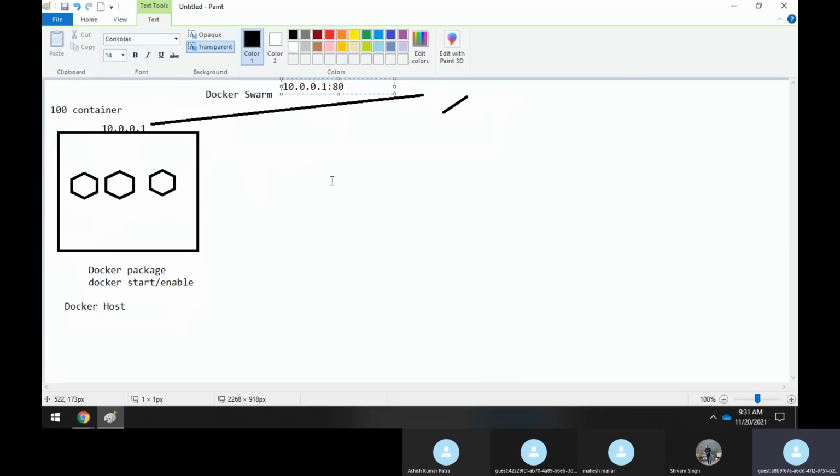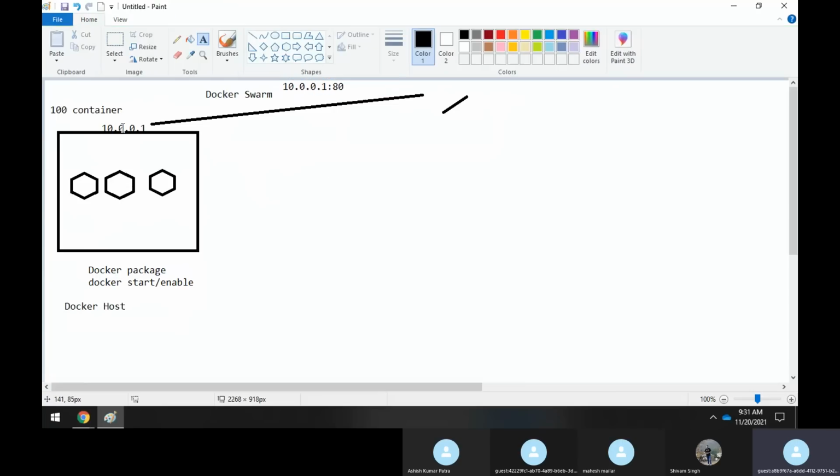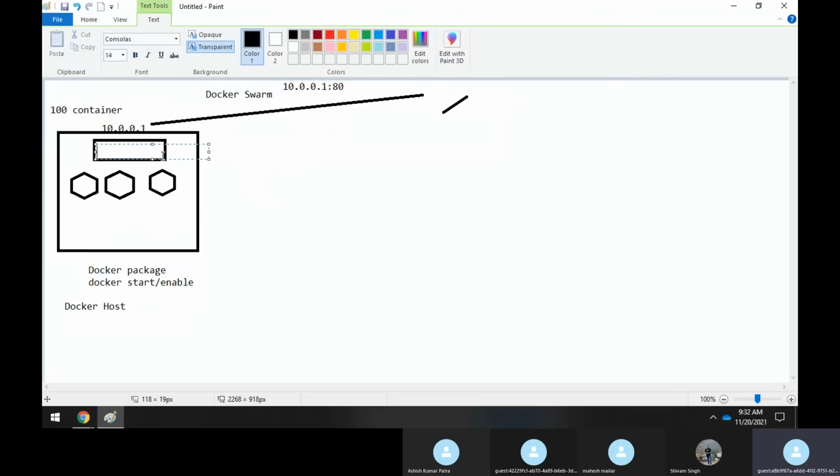So when he hits this IP address, what is happening? Inside the host machine, you have something known as an Ingress load balancer, Ingress LB.